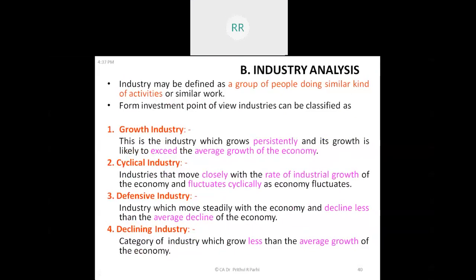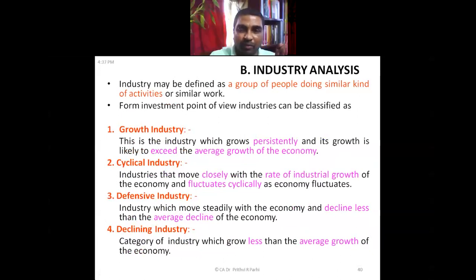Fluctuate cyclically means? Fluctuate cyclically. Sometimes it will go up, sometimes it will come down. It has a cycle, like a business cycle. There might be some industry cycle. Suppose in mining industry, they know that maybe once in 3, 4 years there will be huge demand, right? They will be making huge profit. That is the case. After that, what will happen? There will be competition. Lot of people will set up mining units. So it will reduce prices. Because of reduction of prices, it will be difficult to survive. Many companies will close down.